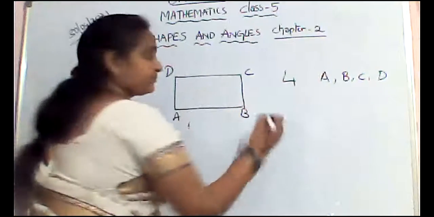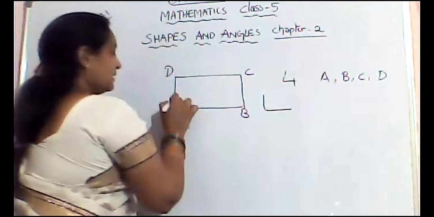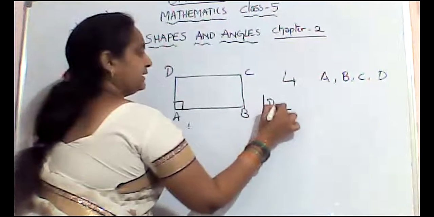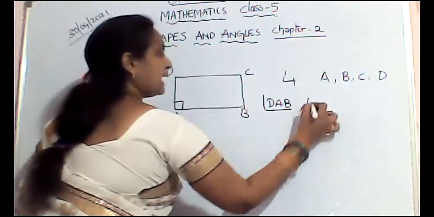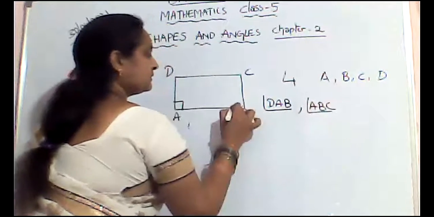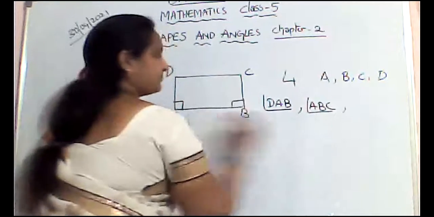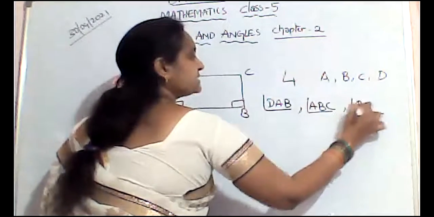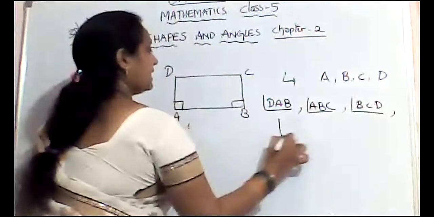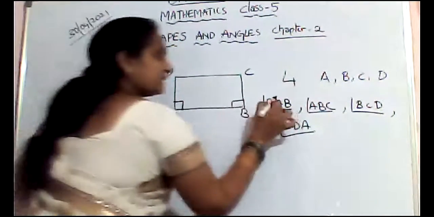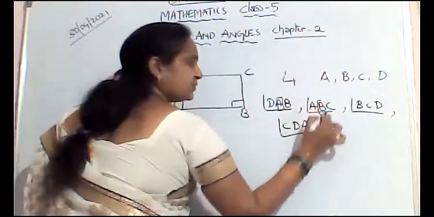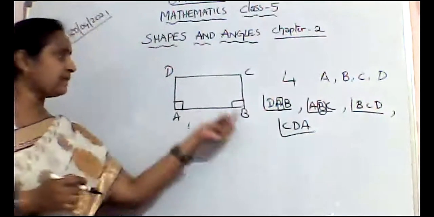Angle A, angle B, angle C, angle D. The center letter should represent the angle mark.